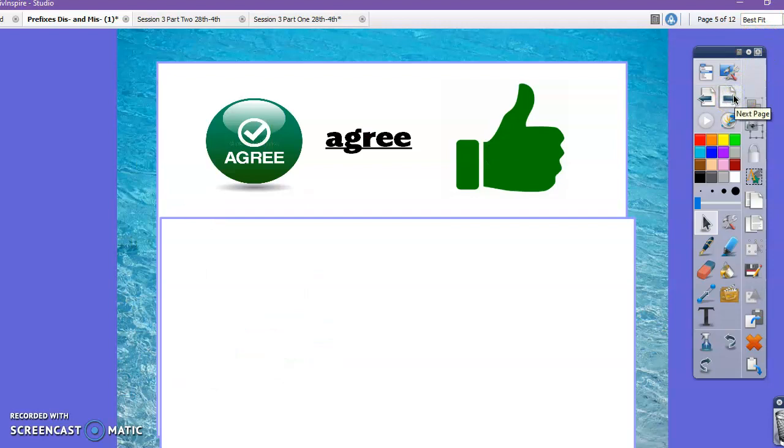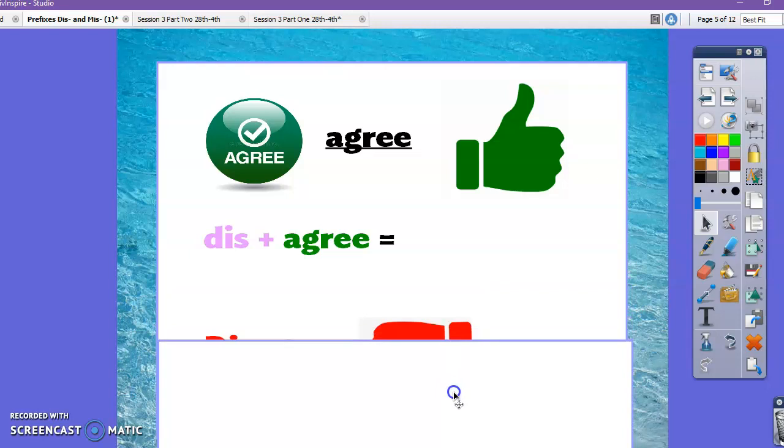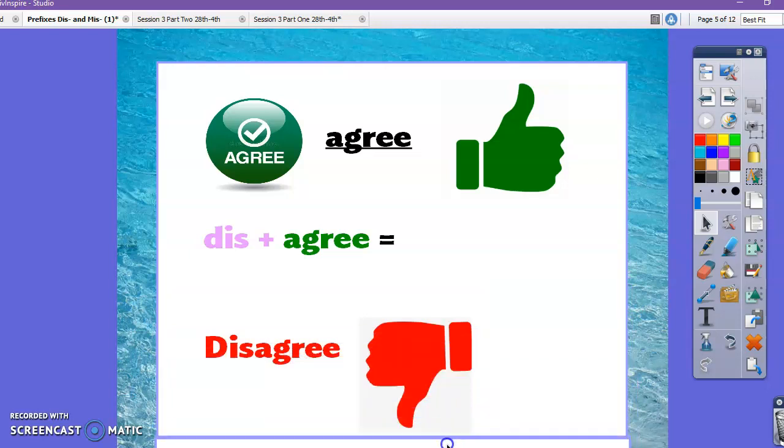Here we have the word agree. Agree is a real word, which means to have the same opinion about something. Now, when we add our prefix dis to agree, we get the word disagree. Now, disagree means the opposite of agree, and we could also say that when we see the word disagree, it means that somebody does not agree with something. Now, anytime we add the prefix dis to anything, this means not or the opposite of.